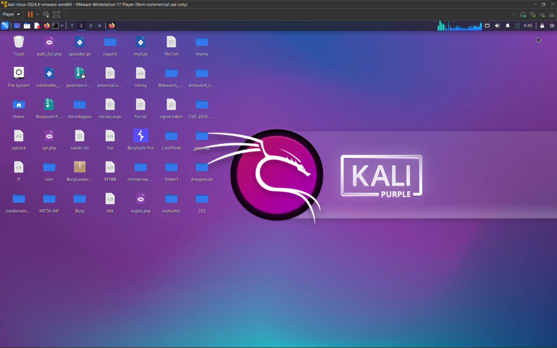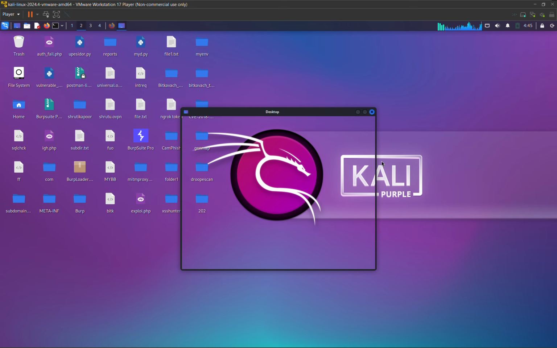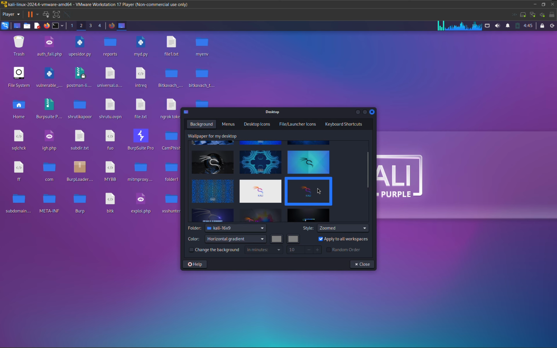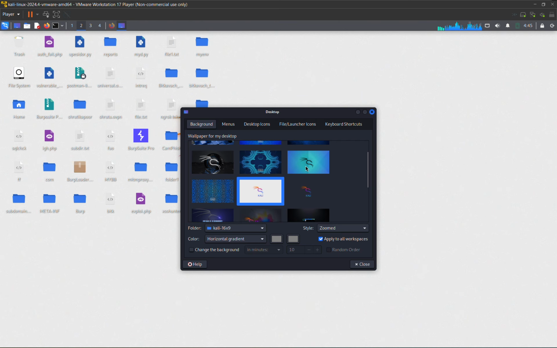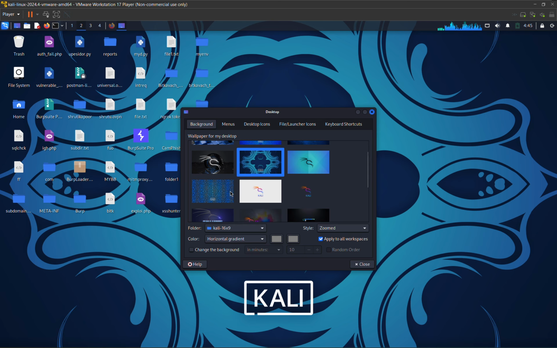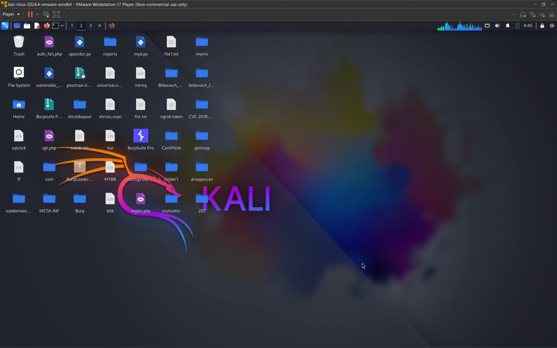We have this beautiful wallpaper of Kali. If you want to change the wallpaper, just right click, go to desktop settings, and we have a lot of other options as well. You can choose according to your needs and requirements, and what you are more comfortable with. So now we can just close it.